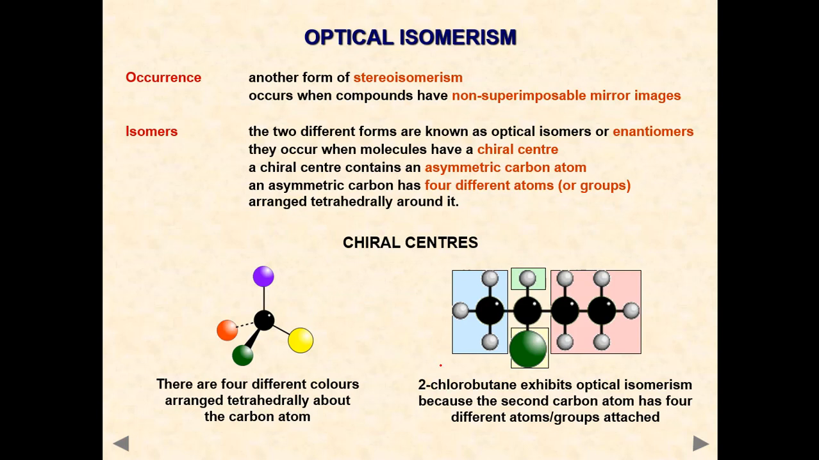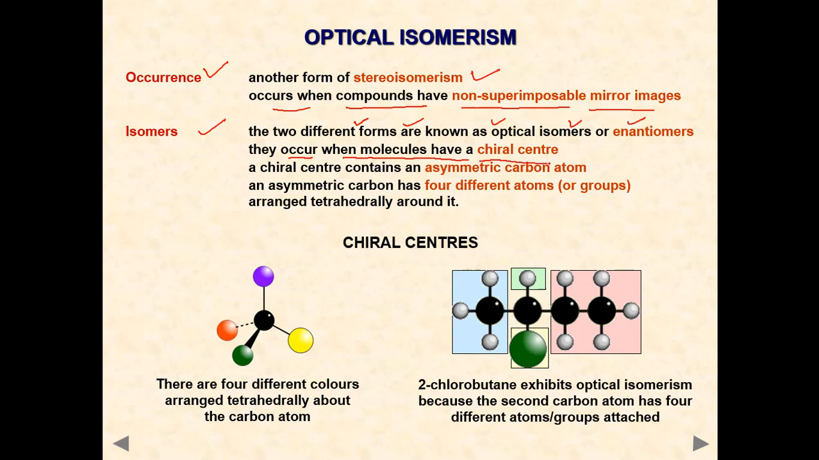Next, optical isomerism. Another form of stereoisomerism occurs when compounds have non-superimposable mirror images. The two different forms are known as optical isomers or enantiomers. They occur when molecules have a chiral center.